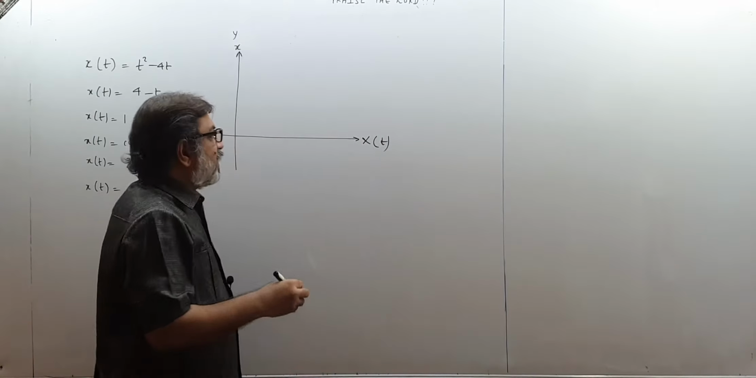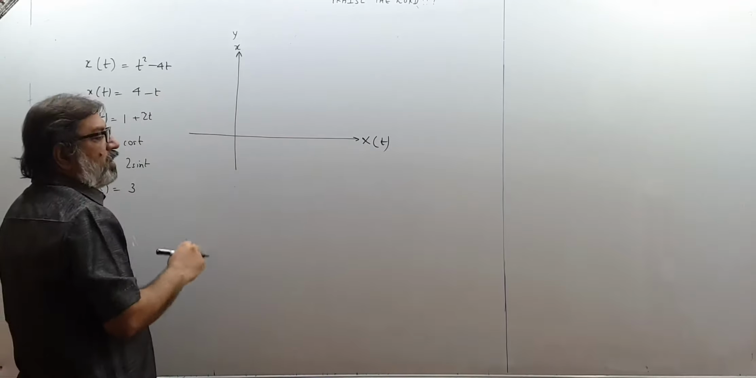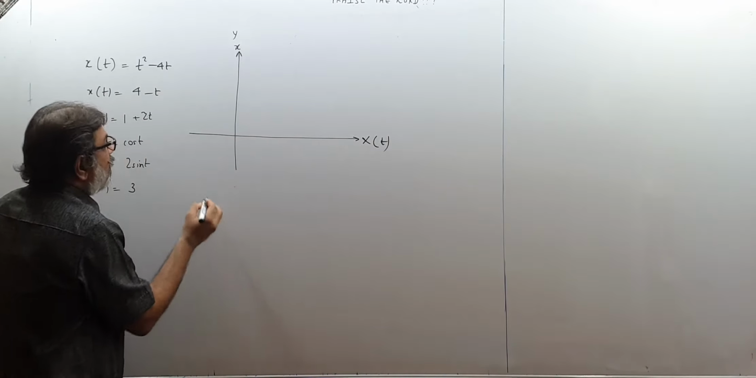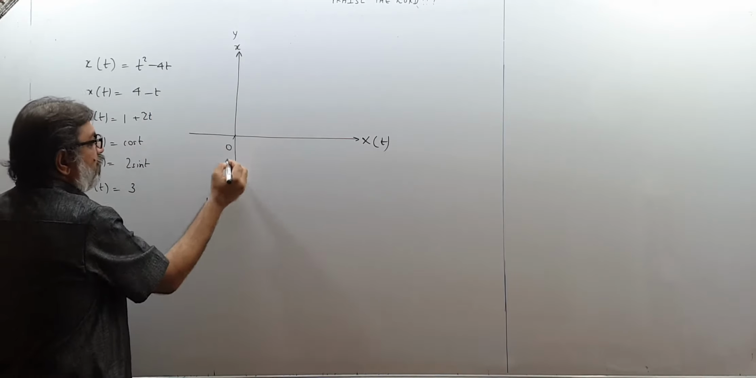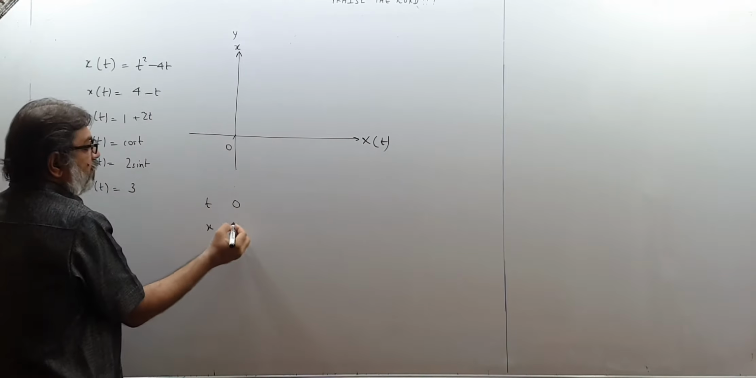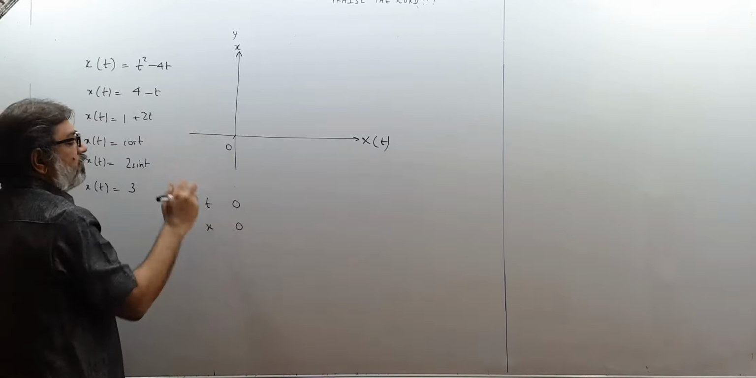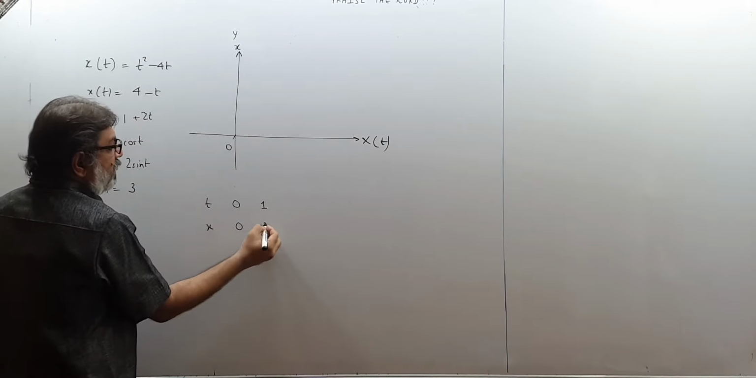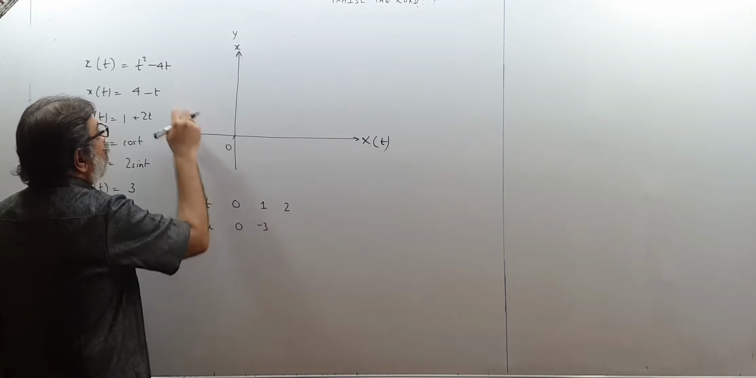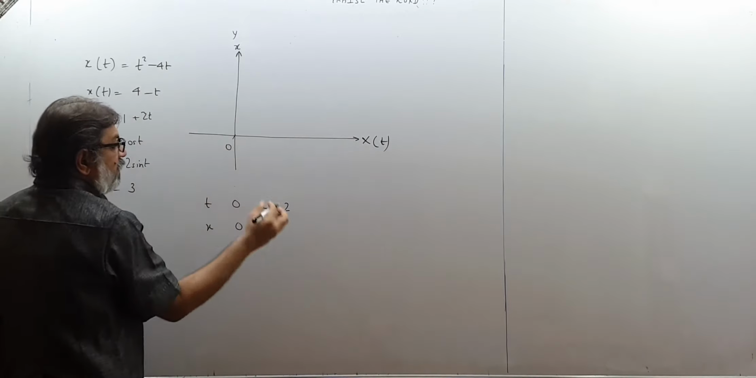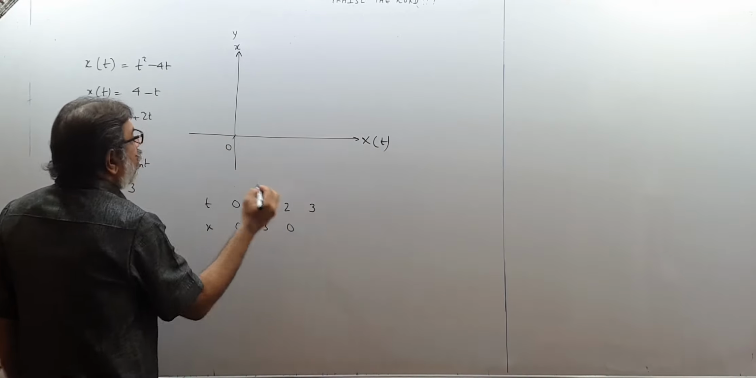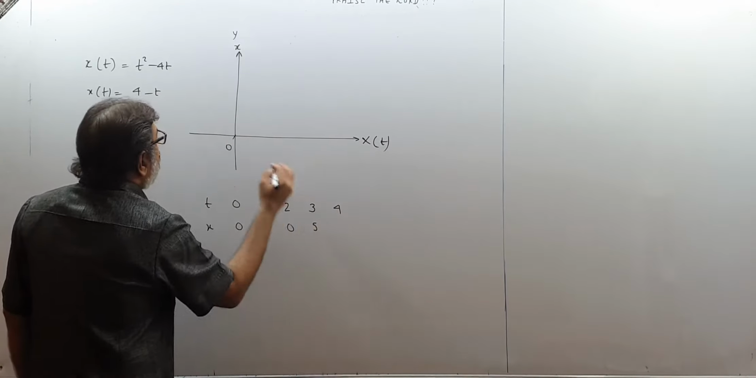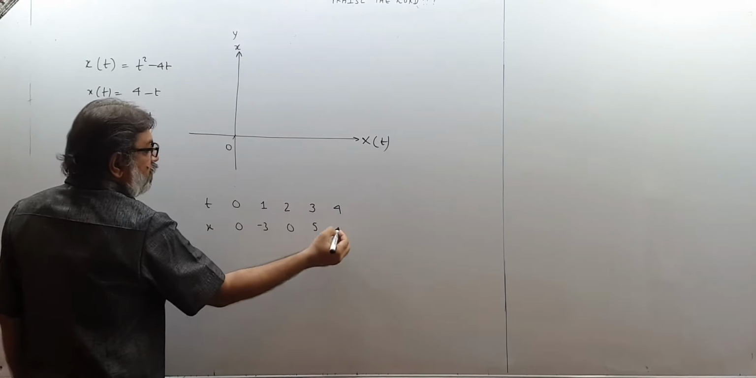So I take time on the x-axis and position on the y-axis. And if you try to draw the graph of this equation, x(t) equal to t square minus 4t, you take some values, here there is t and here there is x. Time will start from 0 at minimum. So if you take 0, it will become 0 minus 0. If you take time as 1, it will be 1 minus 4, which is minus 3. If you take time as 2, 4 minus 4, it will become 0. For 3, it will be 9 minus 4, it will be 5. For 4, it will be 16 minus 16, 0.